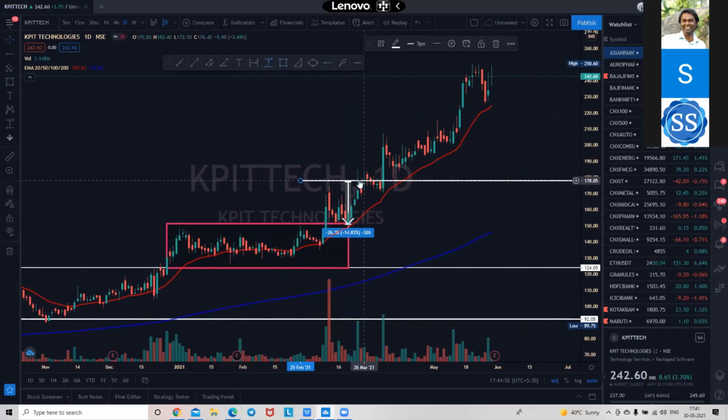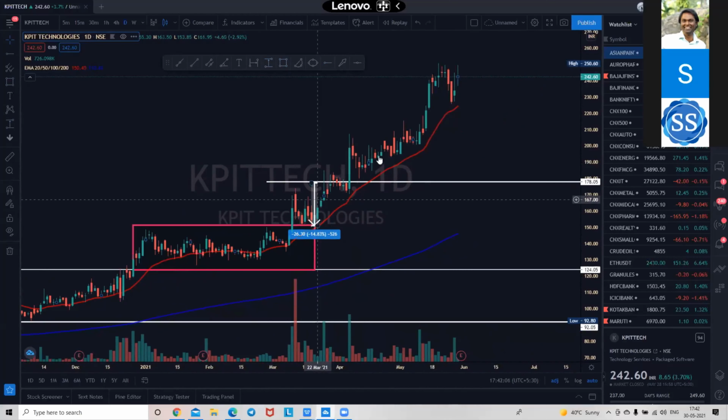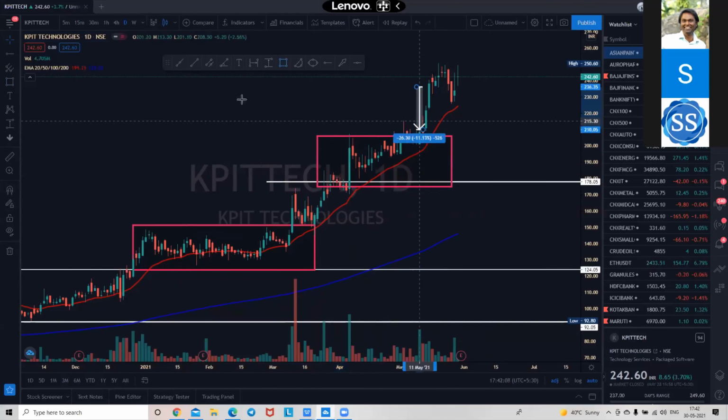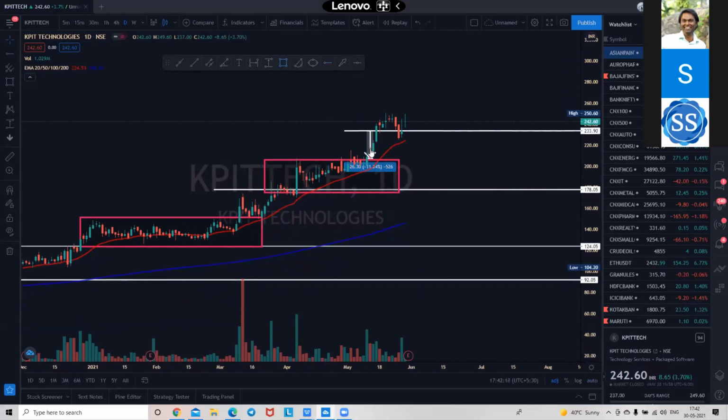See, price वापस आया, रिट्रेस किया, वापस आया, boom, again a Darvas box happening over here. ये भी Darvas box है. प्राइस लिया, रिट्रेस किया, boom, it will retrace over here also. This again is a box pattern, but it has not completed the box. It will complete the box over here.